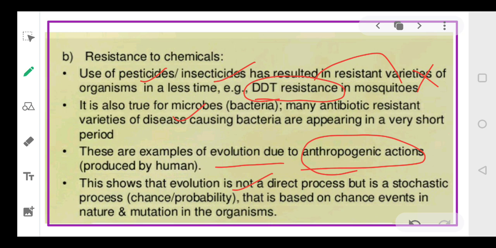So your evolution is not a direct process, it is a stochastic process. It is probability, it is a chance factor, right? And that is based on the chance events in nature and mutations in organisms. So it completely depends upon the nature and secondly the chances, or you can say mutations, that will be occurring in the organisms. Clear everyone? Okay.